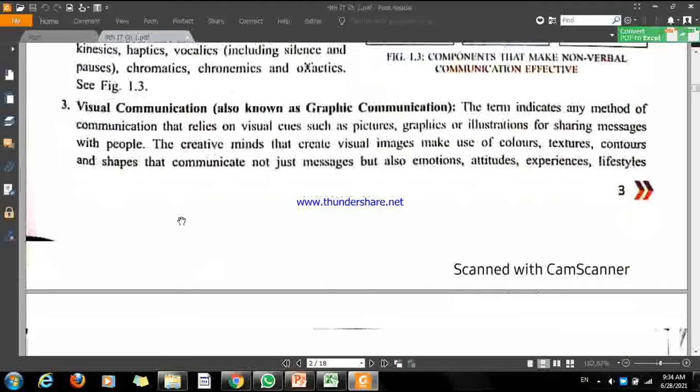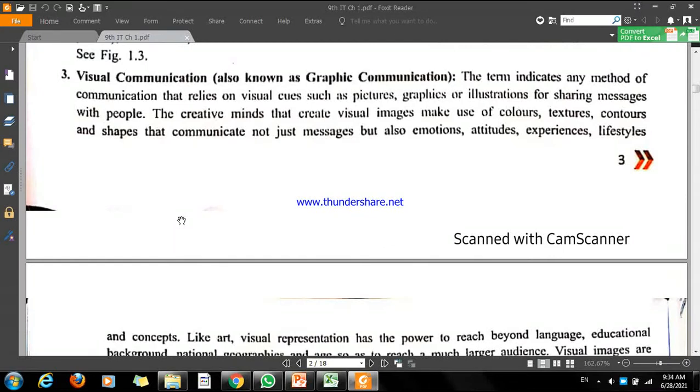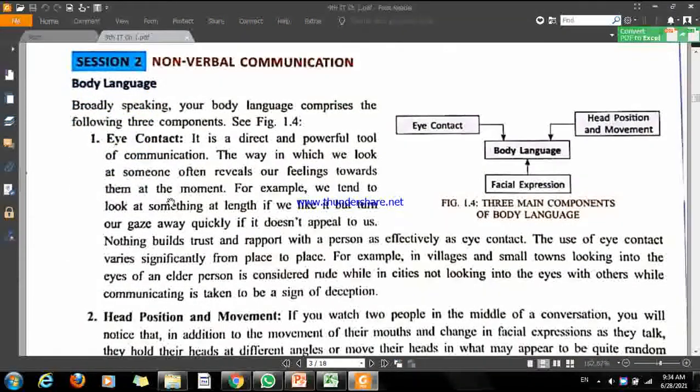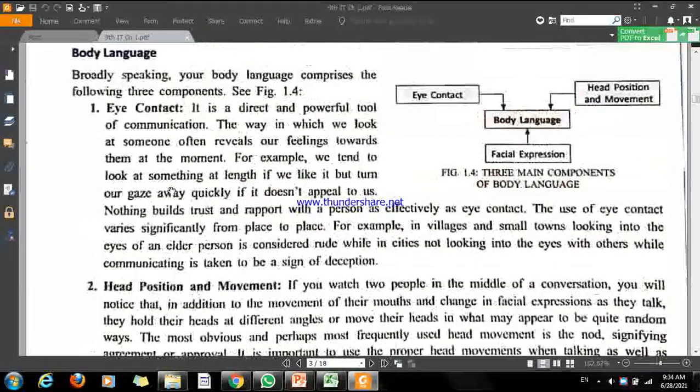Then the third one is visual communication. Visual communication is when you are using graphics, images, photos, or charts, then it is known as graphical and visual communication. And in this, if you are showing emojis and facial expressions, then of course it falls into the category of graphical communication.